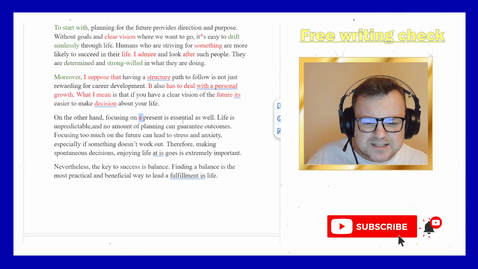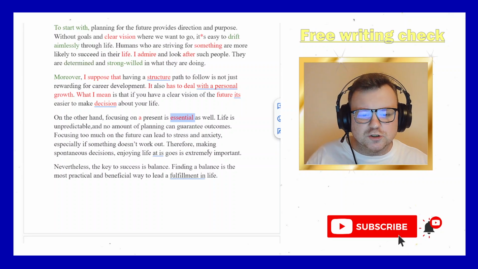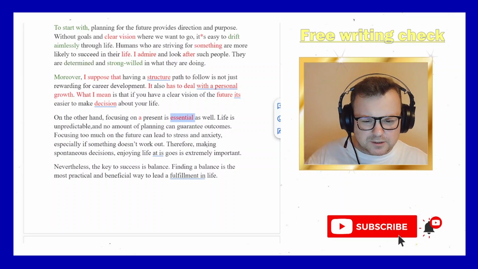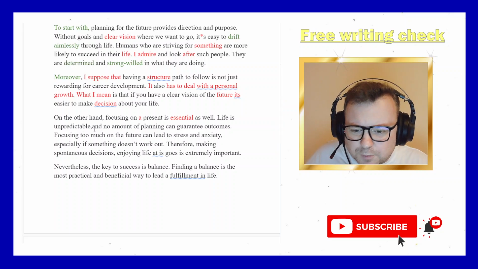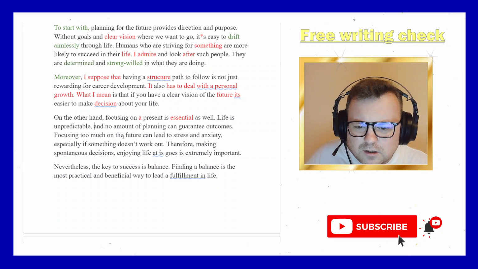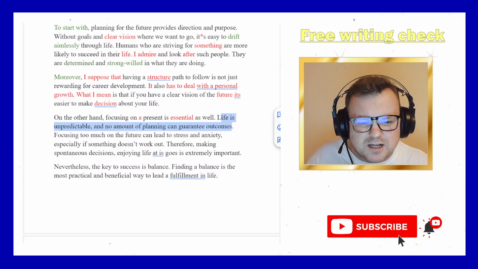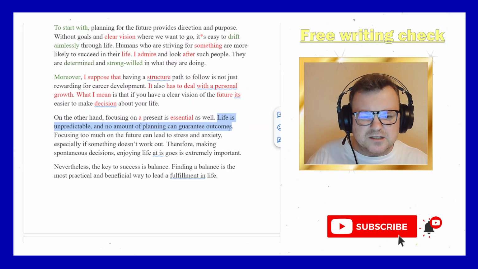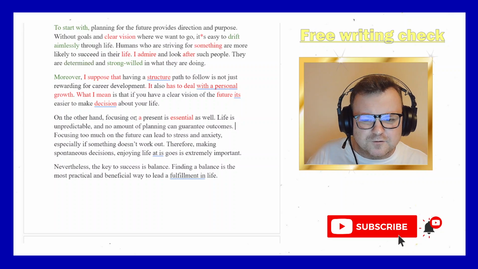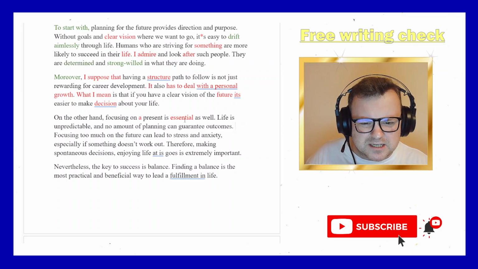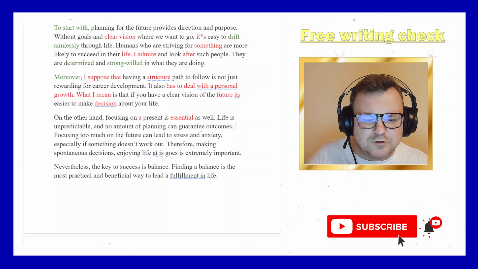On the other hand, focusing on the present is essential as well. Well, there's not an argument here. You've only said it is essential. Okay, but there's no argument here. But okay, let's see if you provide the argument. Life is unpredictable and no amount of planning can guarantee outcomes. Okay, but you still haven't said, now we are 2 sentences into this paragraph and I still don't know why focusing on the present is essential. You've just said life is unpredictable. Sure. No amount of planning can guarantee outcomes.